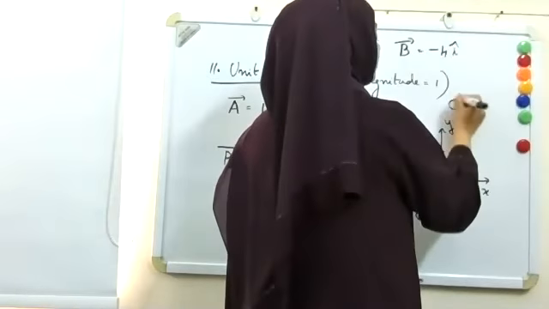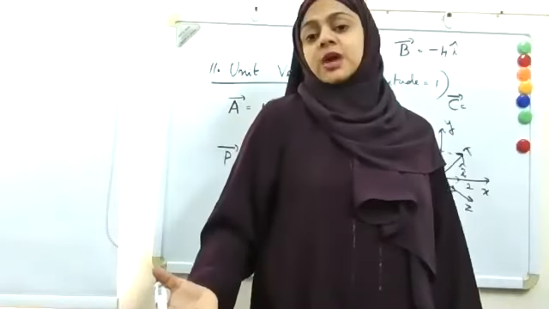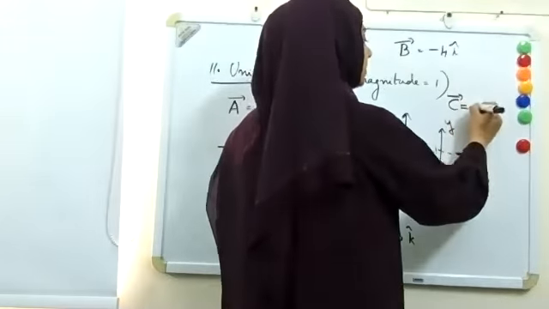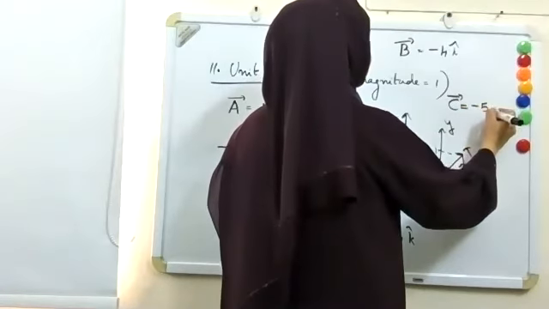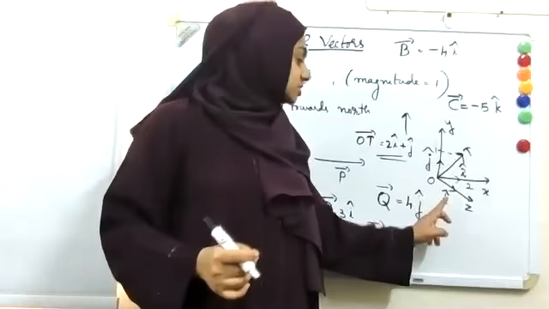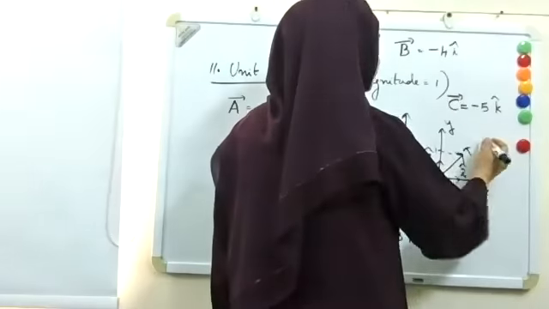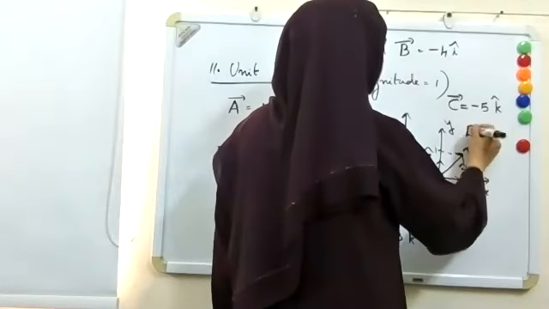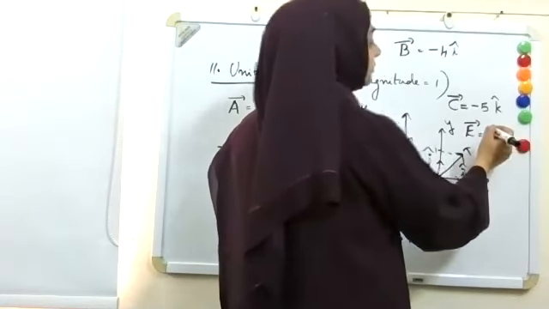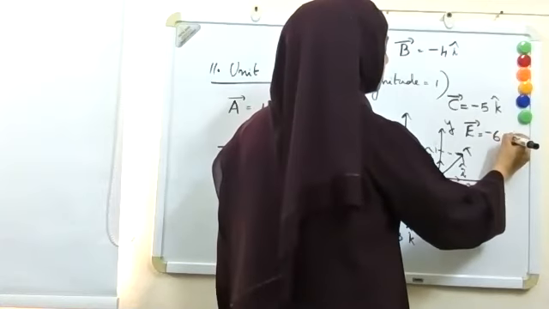If I have another vector c, which is along the negative z-axis and having magnitude 5, how will I represent that? c is equal to -5k. Along the z-axis, conventionally we take k as the unit vector. And if you have another vector E, which is along the negative y-axis and having magnitude 6, how will you represent it? -6j.